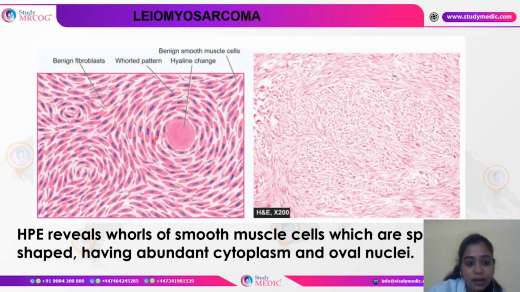Whenever the nucleus is oval in shape, the cytoplasm is also found to be abundant. And here you can see that there is a hyaline change as well. So having a typical whorl pattern is the characteristic feature of leiomyosarcoma.